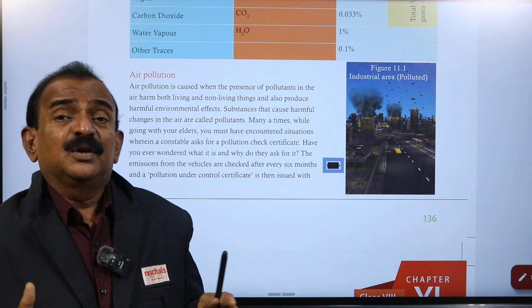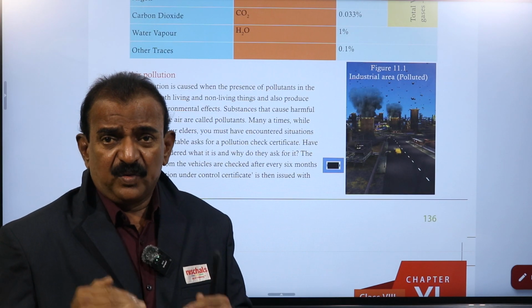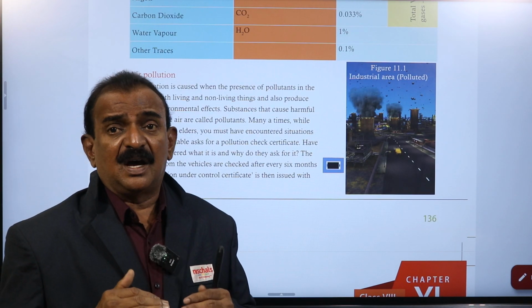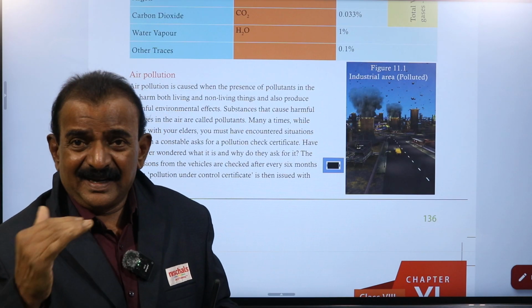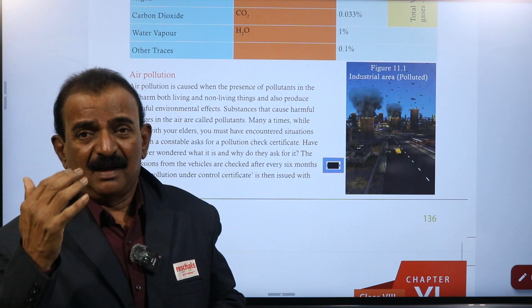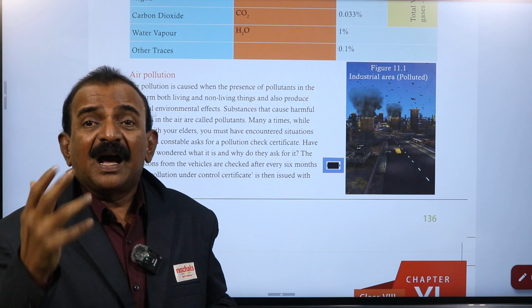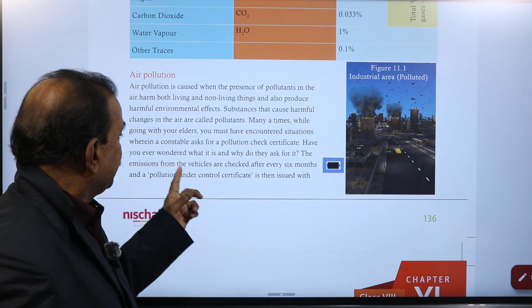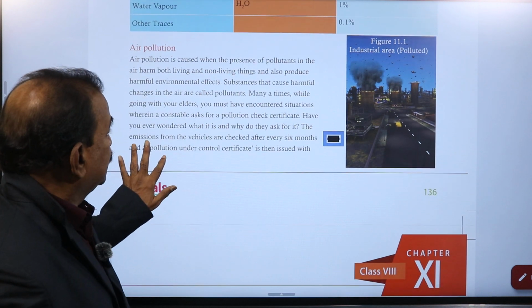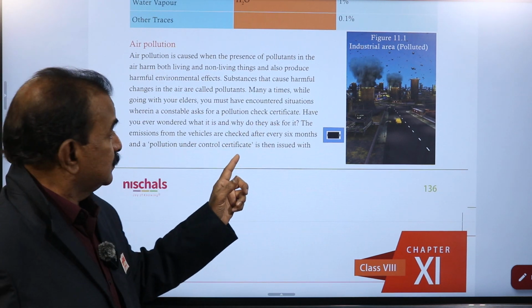You may have heard, suppose you are going with your parents on a motorbike or car, the traffic police may ask you to stop and show the vehicle certificate, the pollution check certificate.